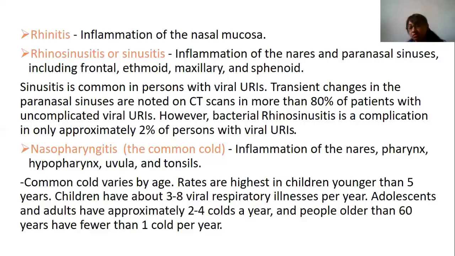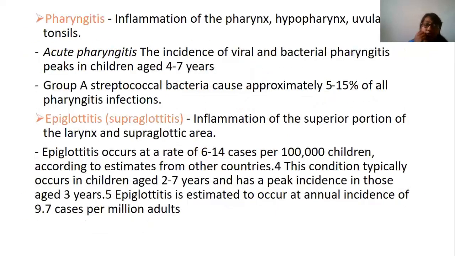So why is it seen more in children or old age people? Because of the immune system. The immune system is already weaker in children and also in old age people. So we see more common cold cases and nasopharyngeal cases in children and old age people. So, pharyngitis.